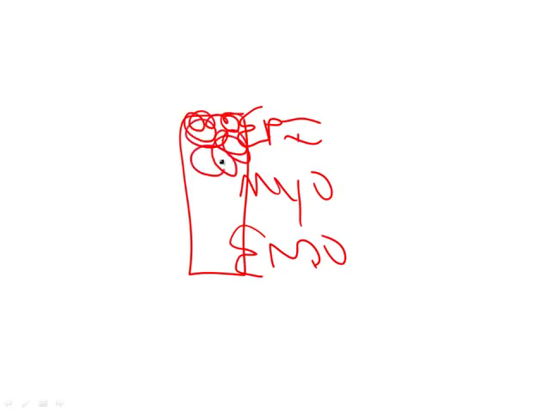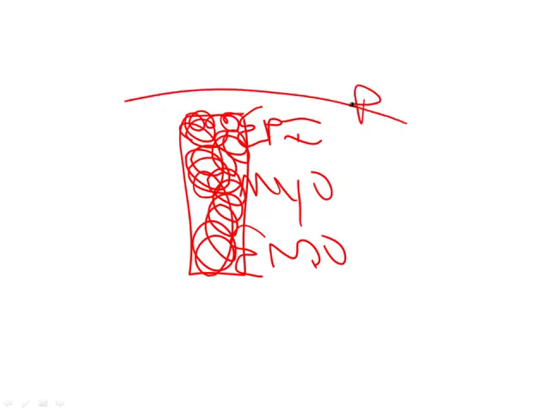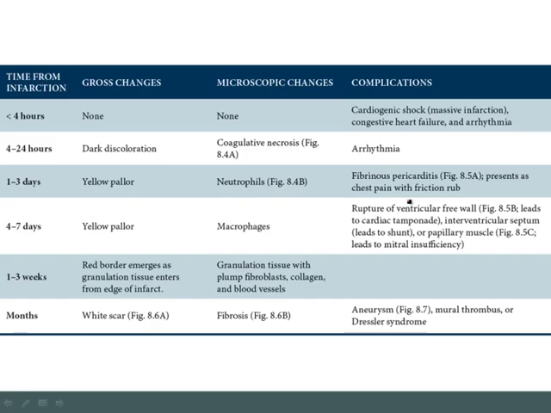Now, the idea here is that if you've got your endocardium, you've got a myocardium, and then you've got the epicardium. When you get transmural infarction, you've killed off the entire wall. Then the neutrophils will come in and inflame this entire wall. In addition, some of that inflammatory exudate will actually go out into the pericardium, which surrounds the epicardium, and so you'll also get pericarditis during that day 1 to day 3 period. And the key issue here is that that pericarditis will present with chest pain and a friction rub.